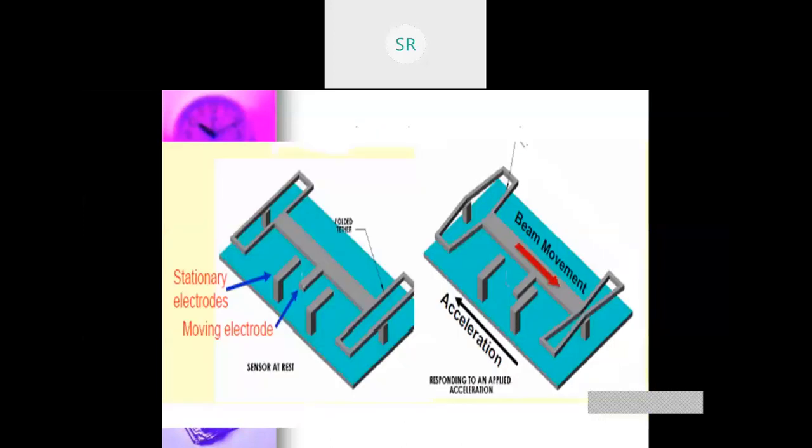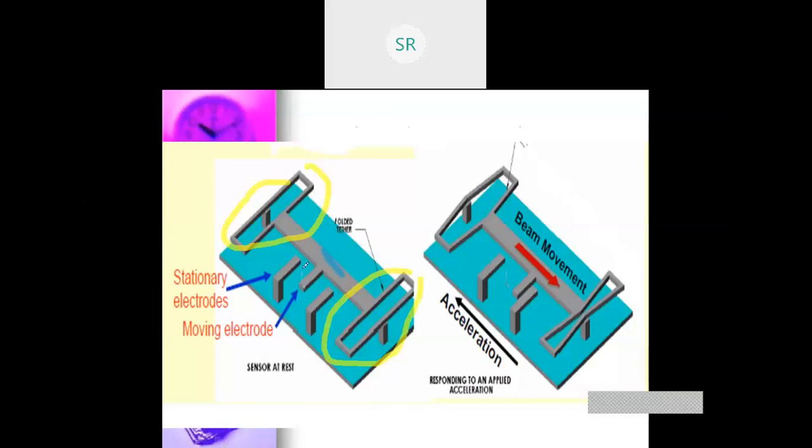Okay, so that is the one concept we have seen, with the change in the capacitance also. That means during the acceleration or the deceleration rate, this is the spring attached, and this is the mass moving. So when there's an acceleration or deceleration rate, this mass moves.